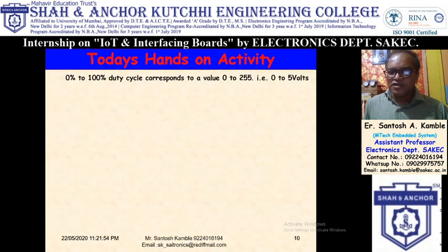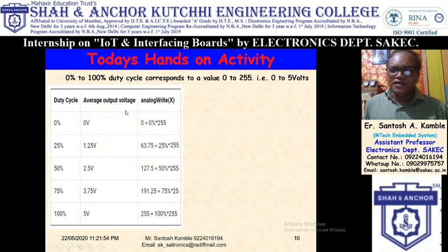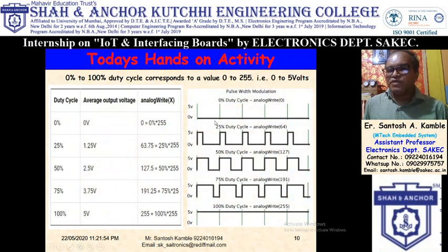So in brief, this is your table and this is the duty cycle waveform or PWM output. For 0% the average output voltage is 0 and my value is 0. So 0 duty cycle equals analogWrite 0. 25% duty cycle equals analogWrite 64. So when I send 64, I will get 1.25 volt and my duty cycle will be 25%. For 50% duty cycle, analogWrite 127. So when I send 127, my average voltage is 2.5 and duty cycle is 50%. For 75% duty cycle, analogWrite 191.